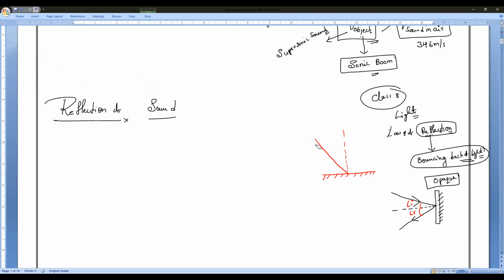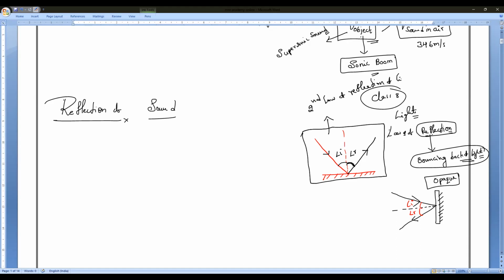In 8th class, I have taught even the majority of you. So that's it. The angle between the incident ray and the normal is called the angle of incidence. With the same angle, the reflected ray bounces back, and that is what we call the angle of reflection. Is it right, guys? Please respond. This is called the second law of reflection, basically. So we have the importance of this second law of reflection. This is reflection of light.